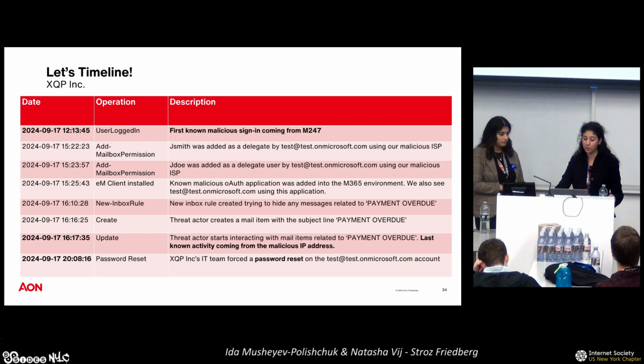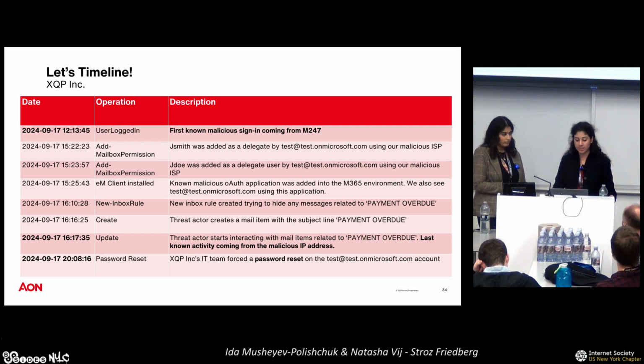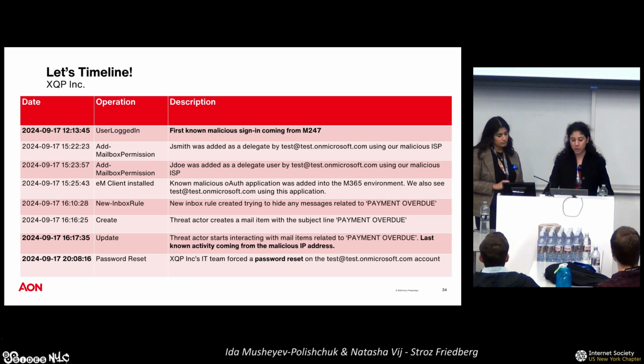Next, we are seeing 2 add mailbox permission. We are seeing JSmith and JDoe that were added as delegate by the test user. We also see that that activity is coming from our hosting provider, from our malicious ISP, again, confirming that this is malicious. We are then seeing the new inbox rule being created, and the mail item for that, the subject, is payment overdue.